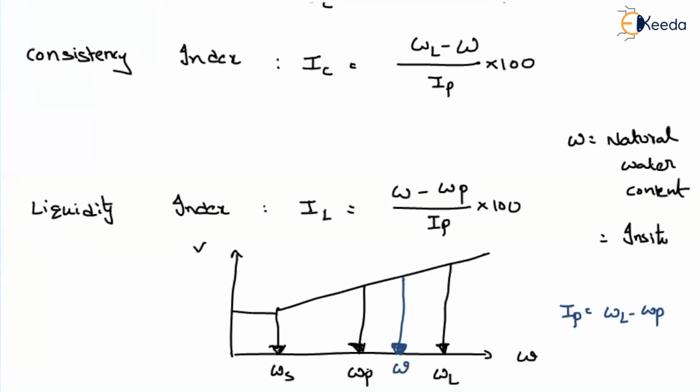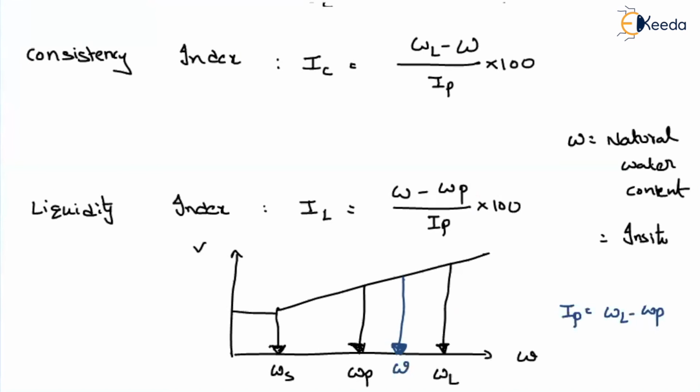So if your water content is at WP, what about this value, WL minus WP? That means what is your consistency index? 1. And what about the liquidity index? 0. Similarly, if the water content is at the liquid limit, what about this value? 0. And what about this value? 1. That means we are indirectly seeing the proportion of the plastic nature and also the proportion to the liquid limit.